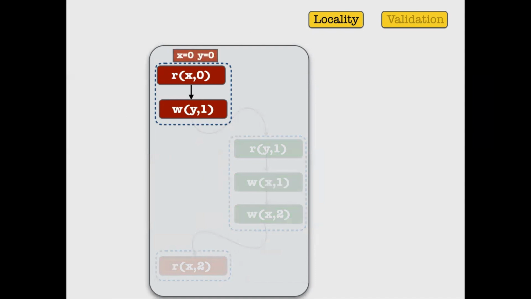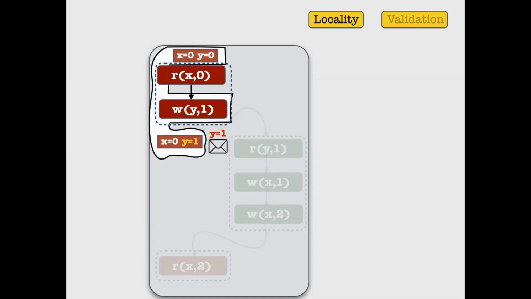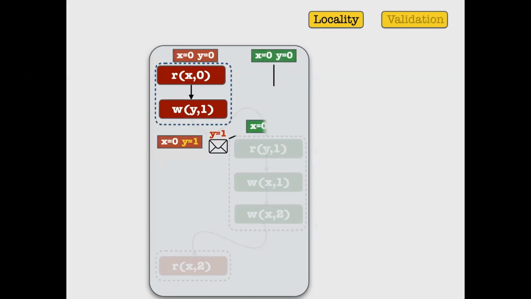Now, whenever this process makes a write, I can guess whether this write is going to contribute to an essential message or not. This guess I can always make. In this case, because it's an essential message, I'm going to guess it. And if I guess it, I add it to a global data structure that we maintain, which is visible to all the processes. What you see highlighted here is the process's local view at the end of this write operation. It also puts this into the global data structure, which is now going to be taken by the second process when it runs. The second process can read this from the global data structure.